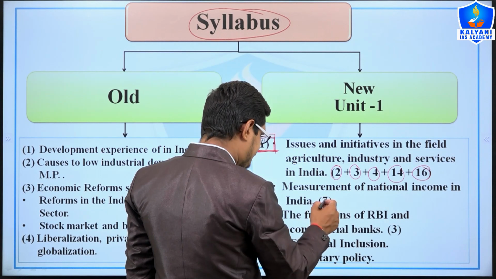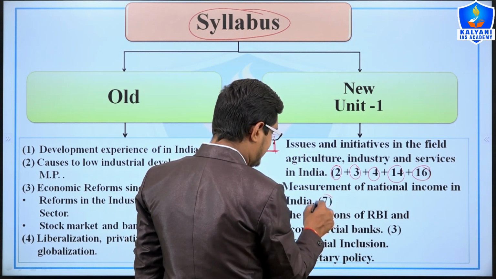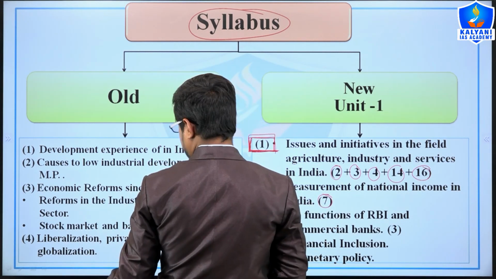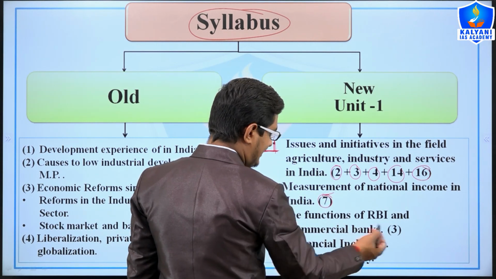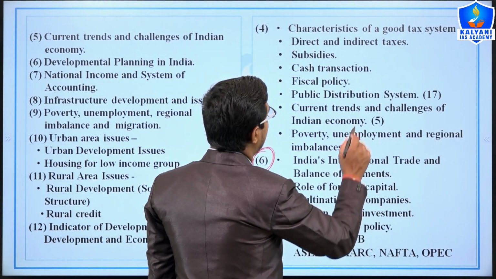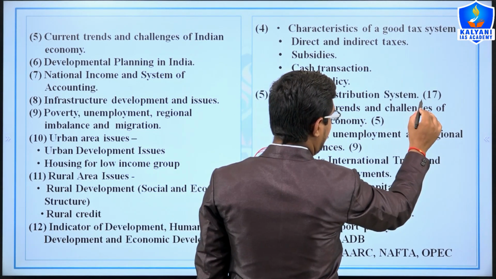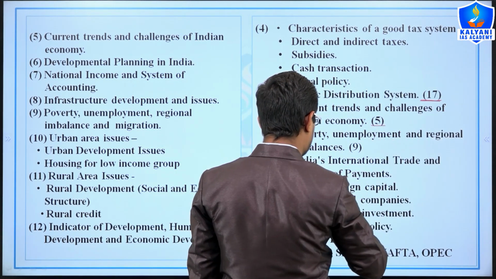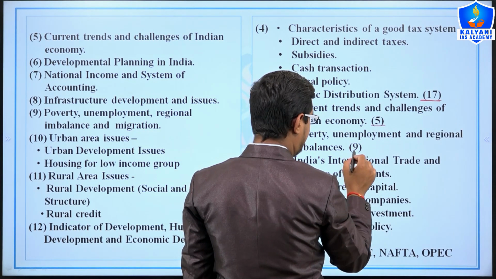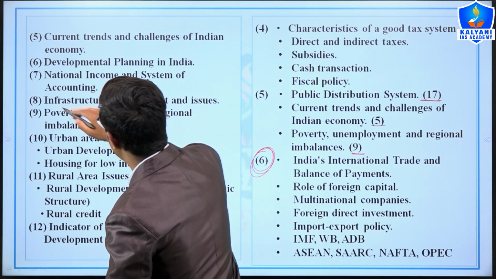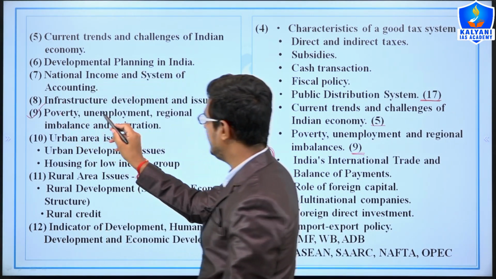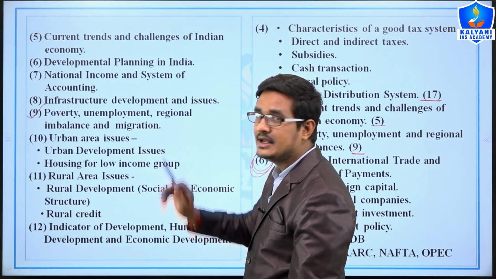In the same way, topic 7 of the old syllabus is related to the new one. The fifth topic is related to the 17th and 15th topics, and poverty, unemployment, regional imbalance, which is the 9th topic, as you see there: poverty, unemployment, regional imbalance and migration.